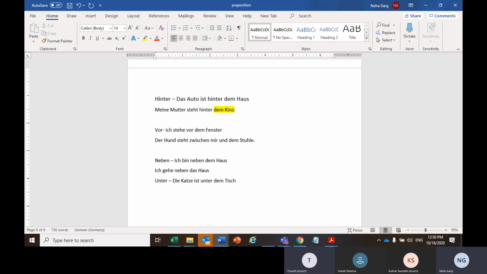Then with the accusative, die Katze läuft unter den Tisch. Unter den Tisch. Sorry, den. Den Tisch.